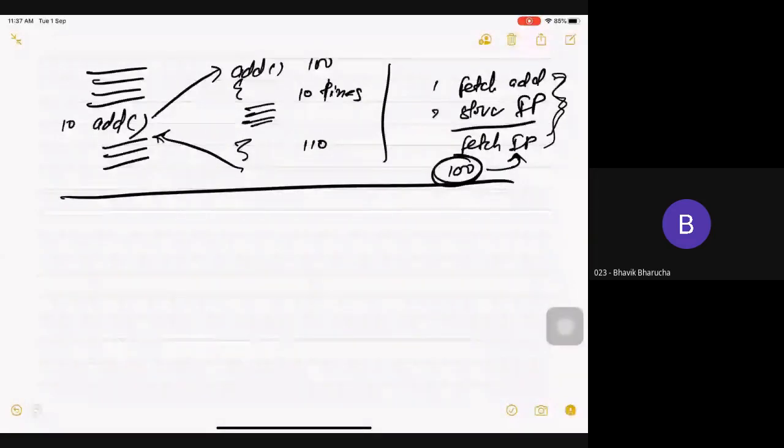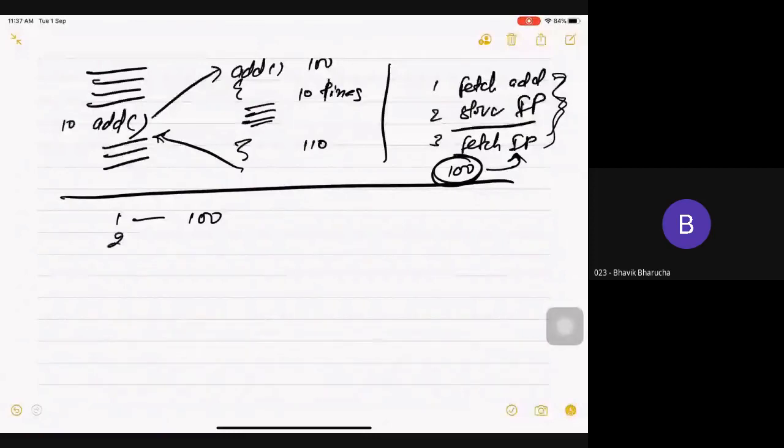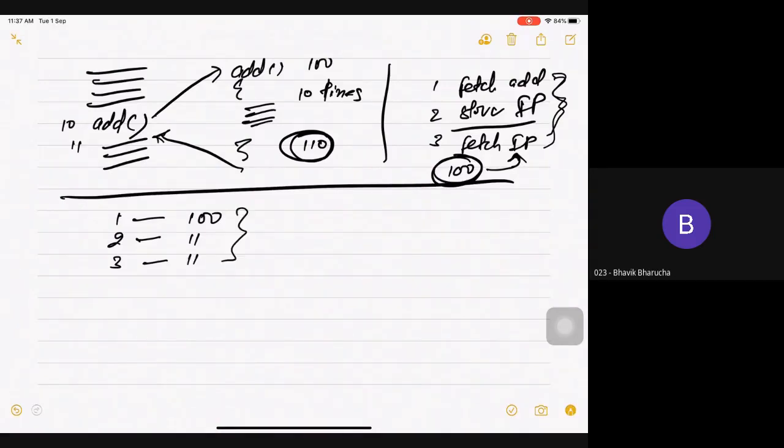First, fetch the value of add. So I need to fetch the value of add, 100, right? So that I know where I have to jump. Second, I need to store the value 11, because I need to know where to come back, on line number 11. And third, as soon as this function ends here on line 110, I need to fetch this value 11 again so that I can come to know that I need to come back here and I need to resume. Done?